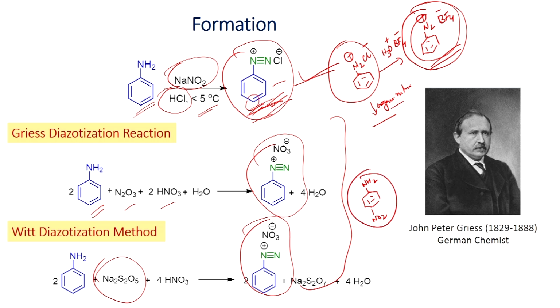Now, let us look at the reaction pathway for the formation of the diazonium salt from aniline using sodium nitrite in the presence of hydrochloric acid. So, you have to take sodium nitrite in aqueous medium, you dissolve in water.